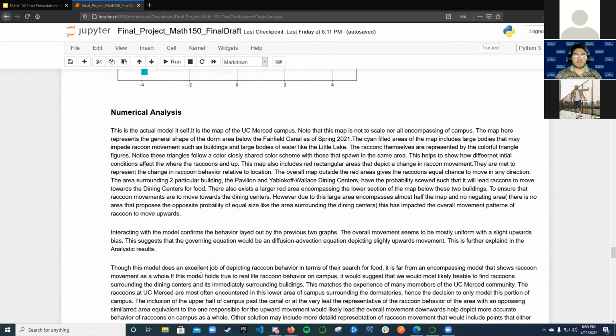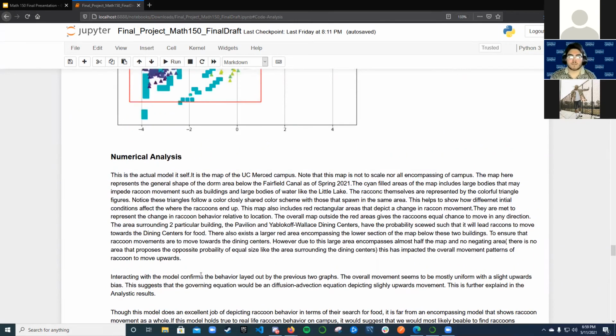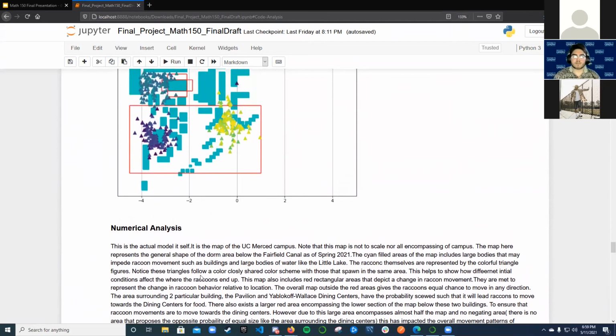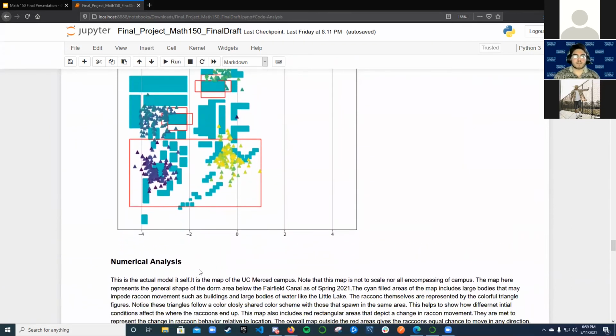This section of the code is the actual model in itself. As you can see, it's a little map of the campus that shows the raccoon movement leading towards the dining centers.